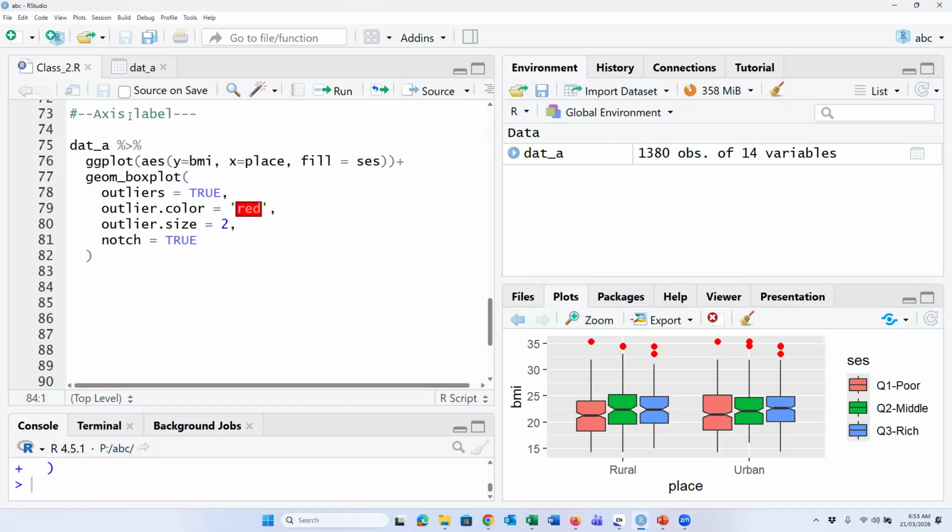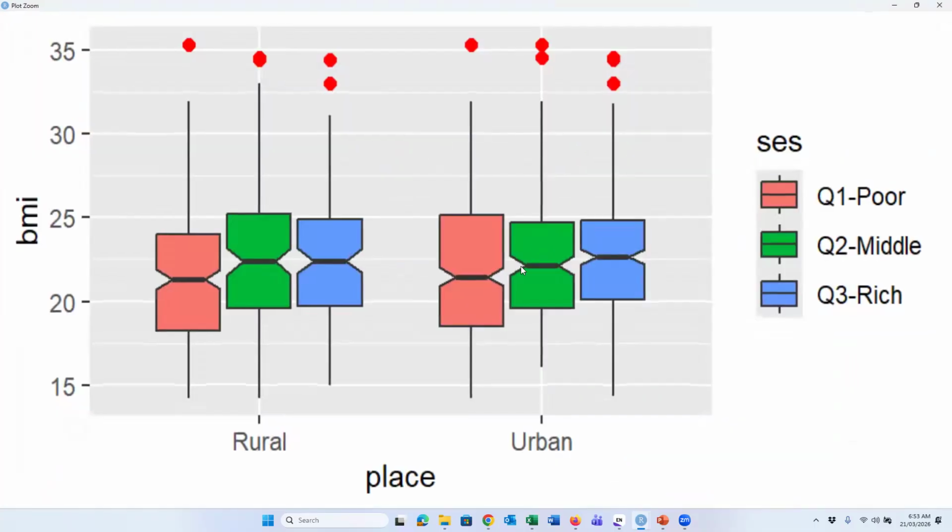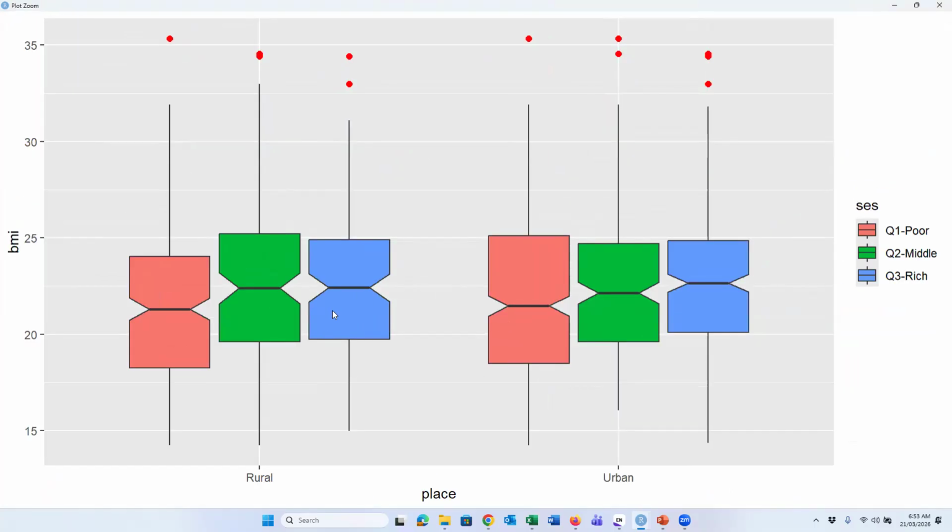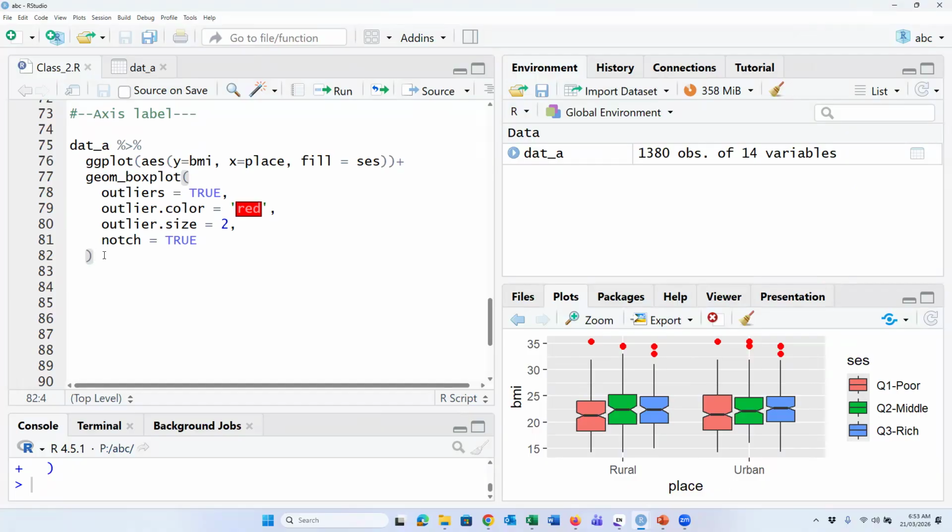Now axis level. If we zoom out, here the axis level is place, BMI, and the legend is ACS, but we should set the level. For example, plus labs.